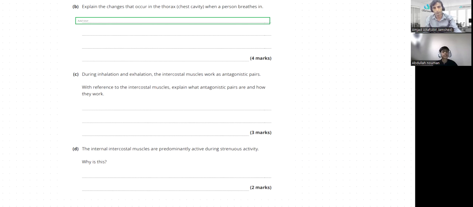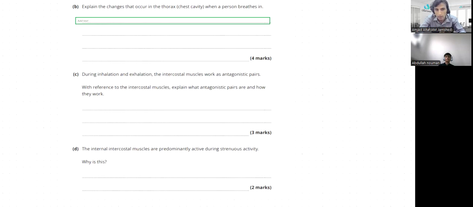Listing the key structures, describe the path of air from the trachea to the lungs. Okay, so it's a 3 mark question. You need to talk about three things.